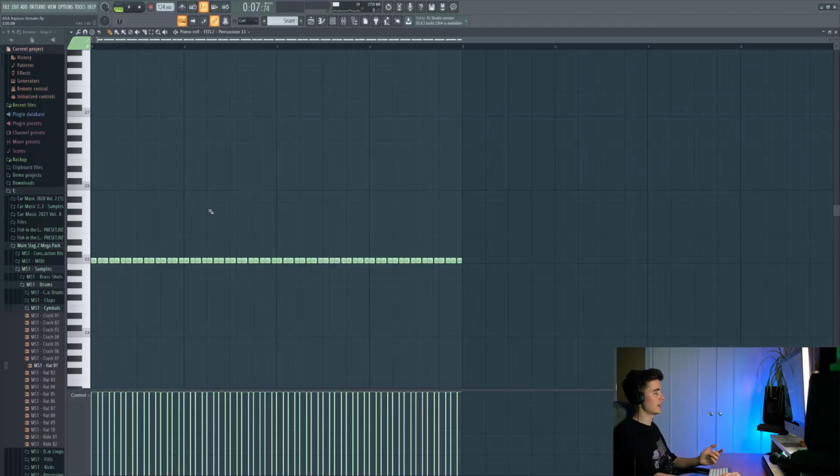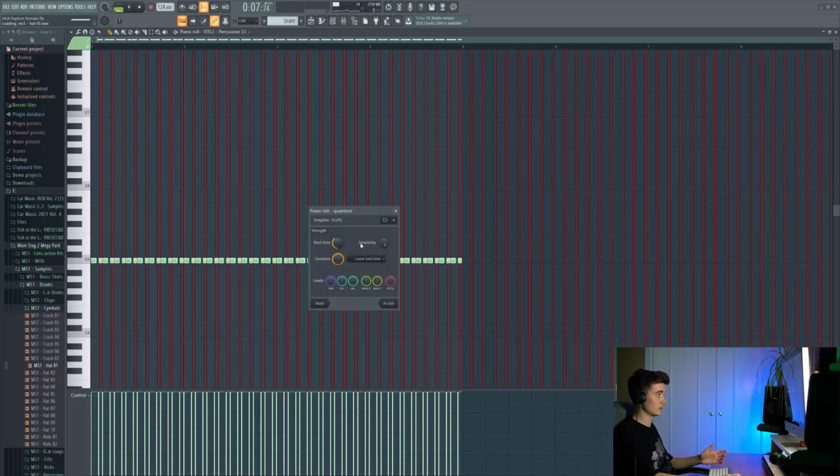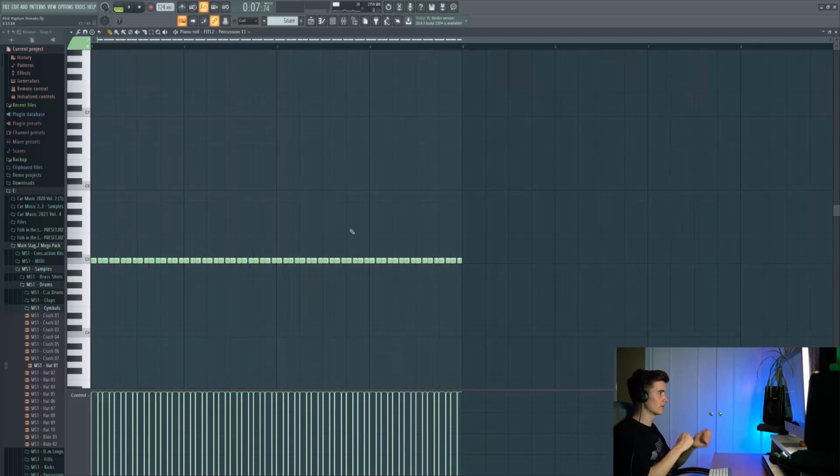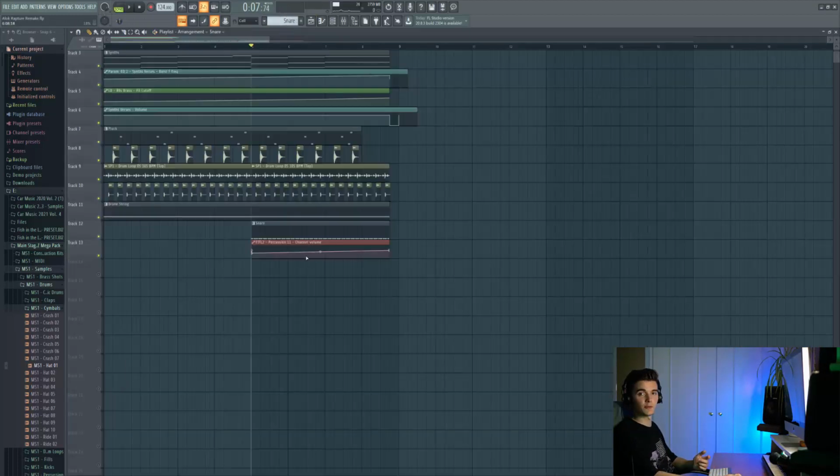Alright, so moving on to the snare build, I've taken a really simple snare from Fish in the Lake Volume 2, painted it along like this in the piano roll, and then if you just do Alt Q in FL on Windows, you can just get the quantizer up. And the Shuffle Quantize template's the best one for this. I think I gave about 40%, and it just gives it a bit more of like a swing rather than just being like an on the beat stagnant kind of snare build. And then we've also got some volume automation just to bring it in gradually.